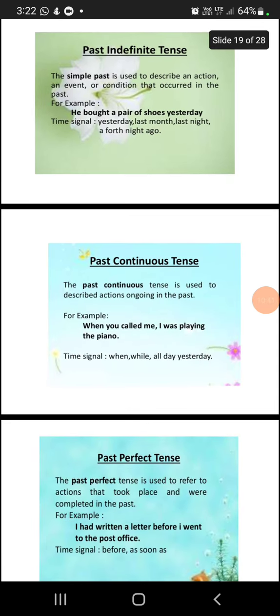And past continuous tense. The past continuous tense is used to describe an action ongoing in the past. When you called me, I was playing the piano. So that represents the past, but it represents a thing happening at that time in a continuous way. Here the time signals are when, while, all day, yesterday. So this time frame comes under past continuous tense.